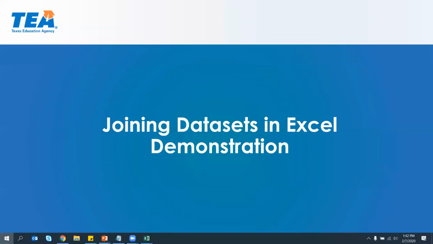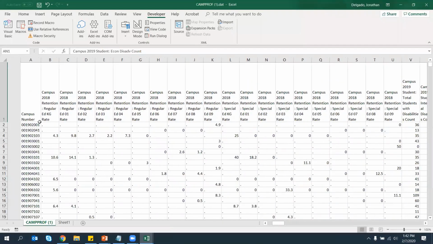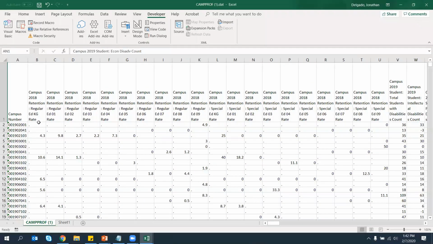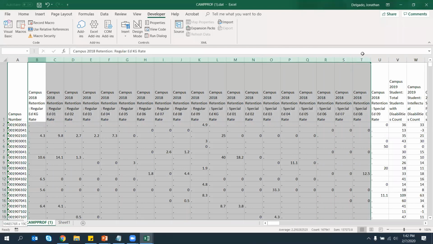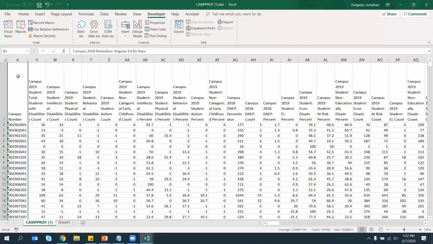So just a quick review of how that would work. I have 2 spreadsheets here, which is the one that I just produced here in Excel. Let's say I just want to, I'm going to hide this. Let's say I only want these 2 different variables, which is the campus number and the total students with disabilities count.